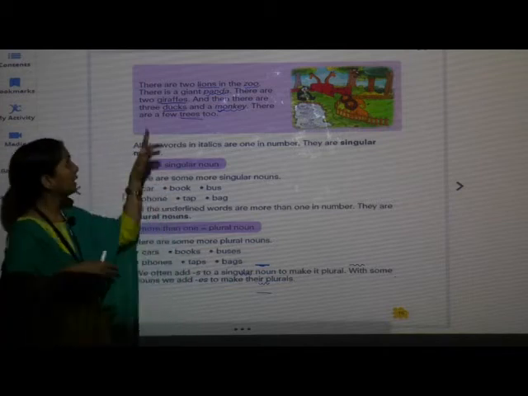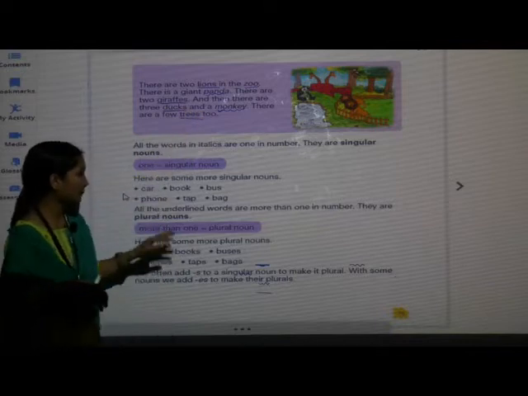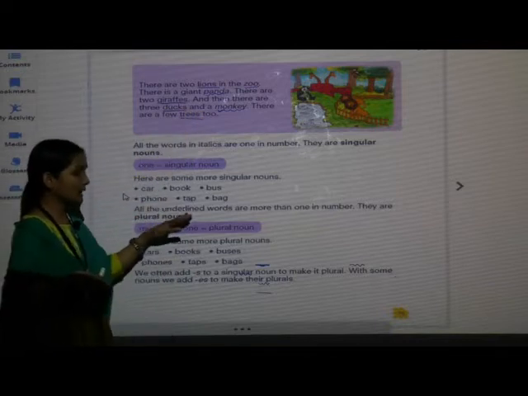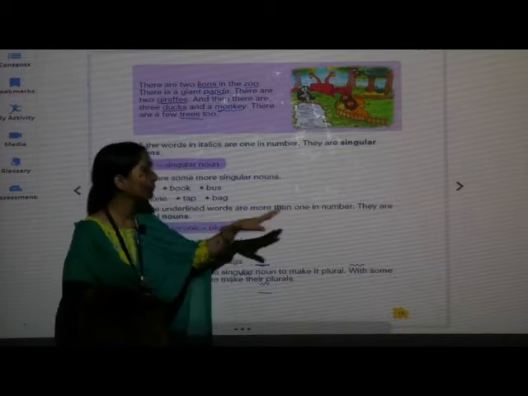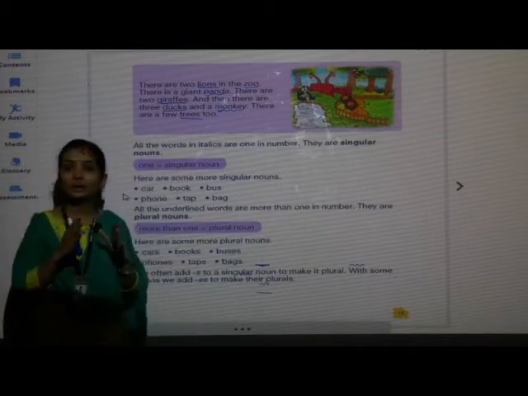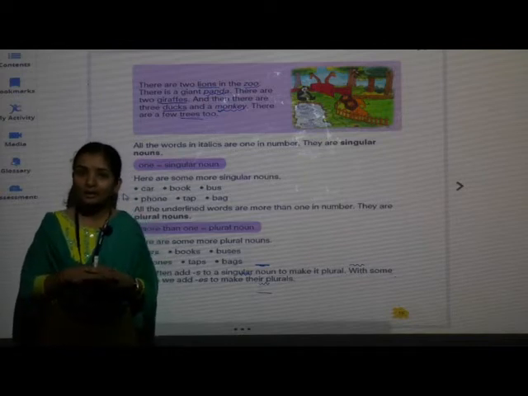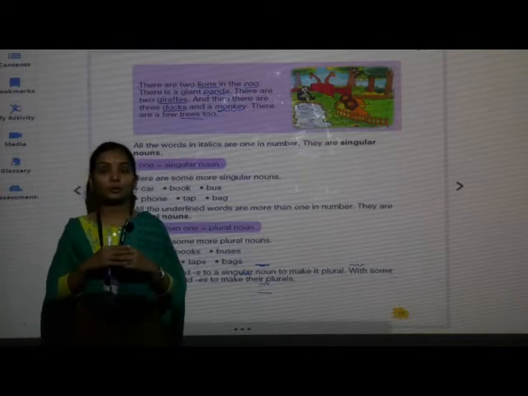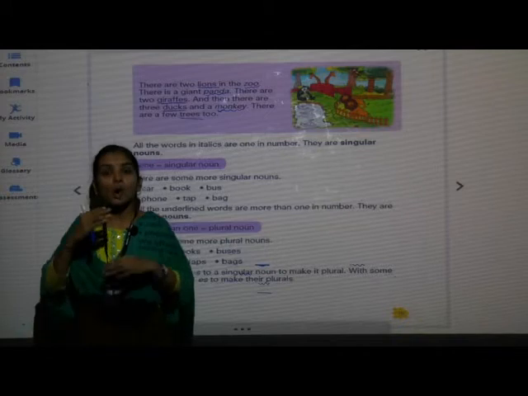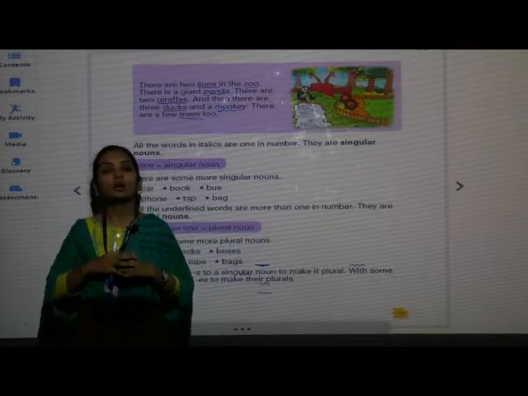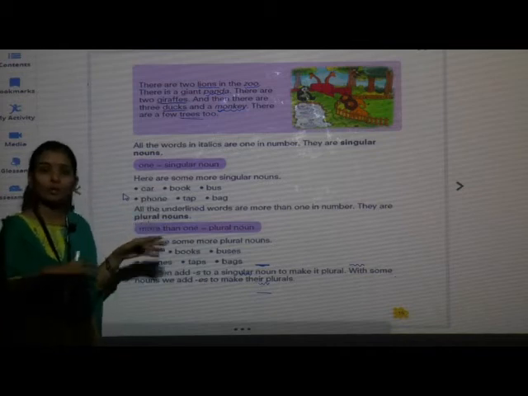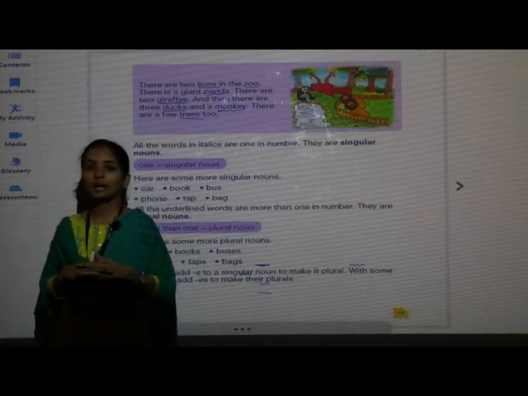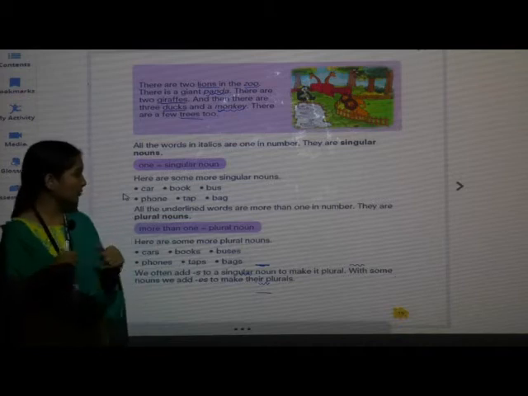They are plural nouns, and if we have the things more than 1, we call it as plural nouns.